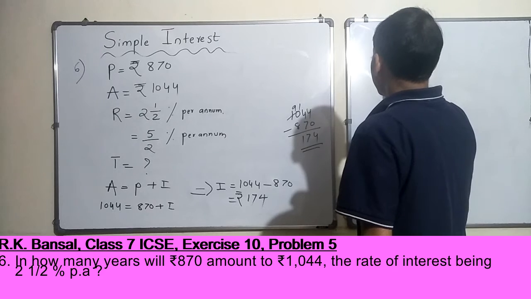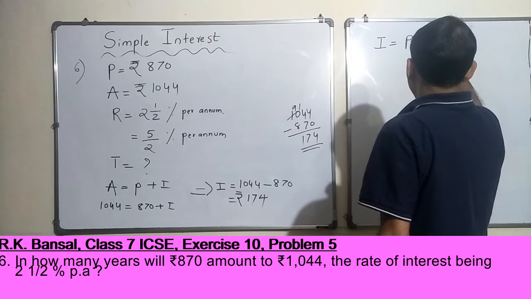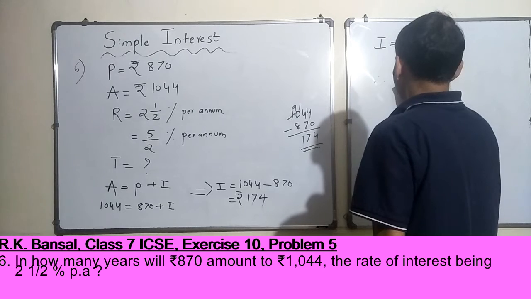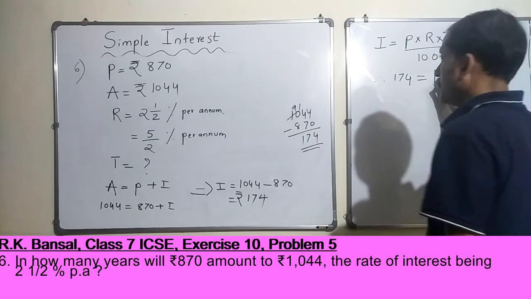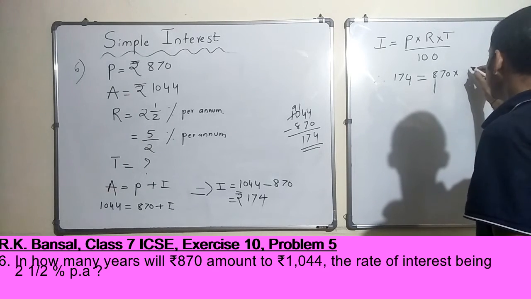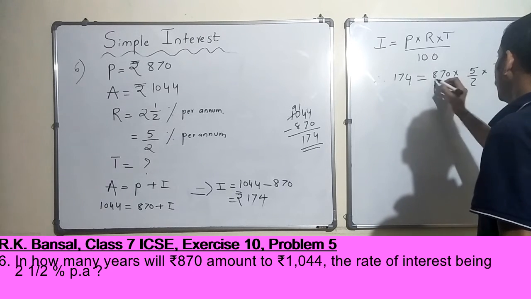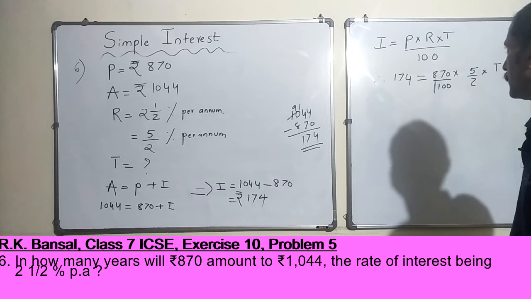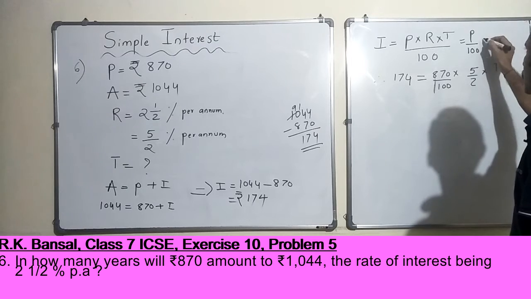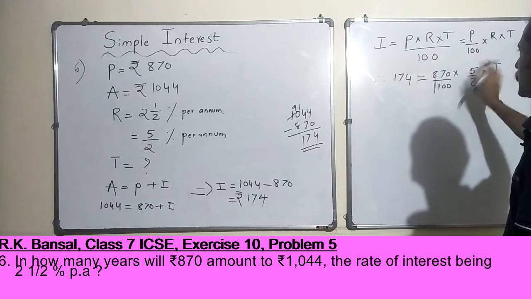But we also know how to calculate the interest using the formula P into R into T by 100, correct? Therefore, I is 174, we just found out. Principal is 870 into rate of interest is 5/2, into T. T I don't know, so I can write it this way. Understood? I can also write P by 100 into R into T. Don't be confused, just a rearrangement.